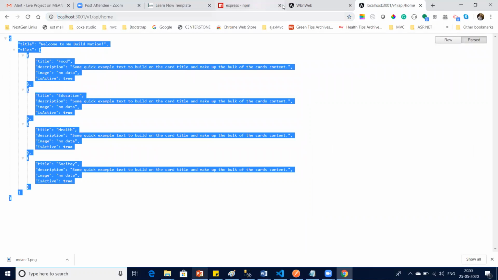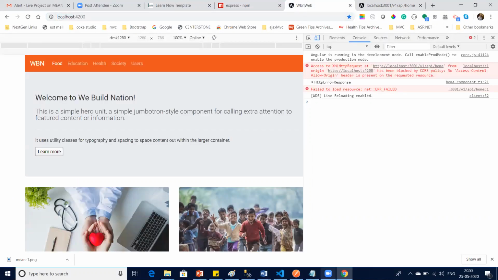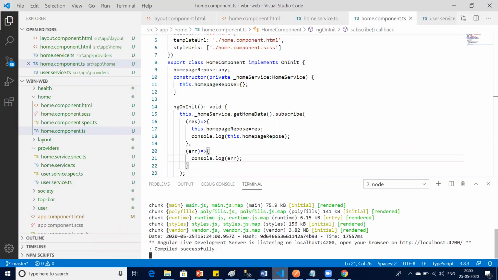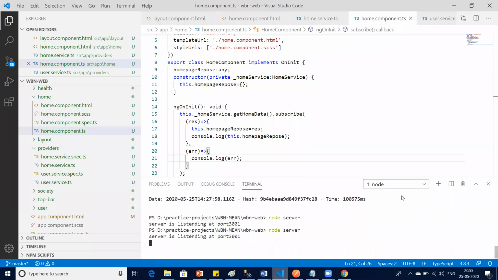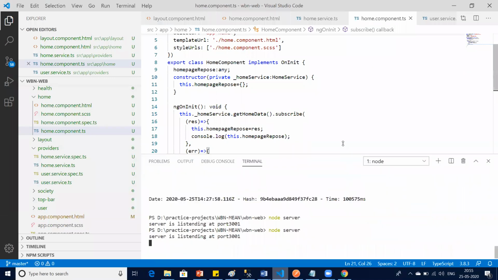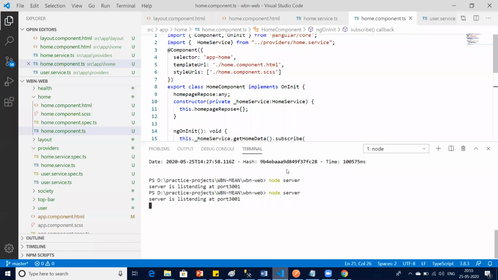So you cannot hit from this domain to that domain and get the resource of that domain. So what we can do is we need to suppress the CORS, or we need to tell our server, hey buddy, it's okay, it's our domain only.